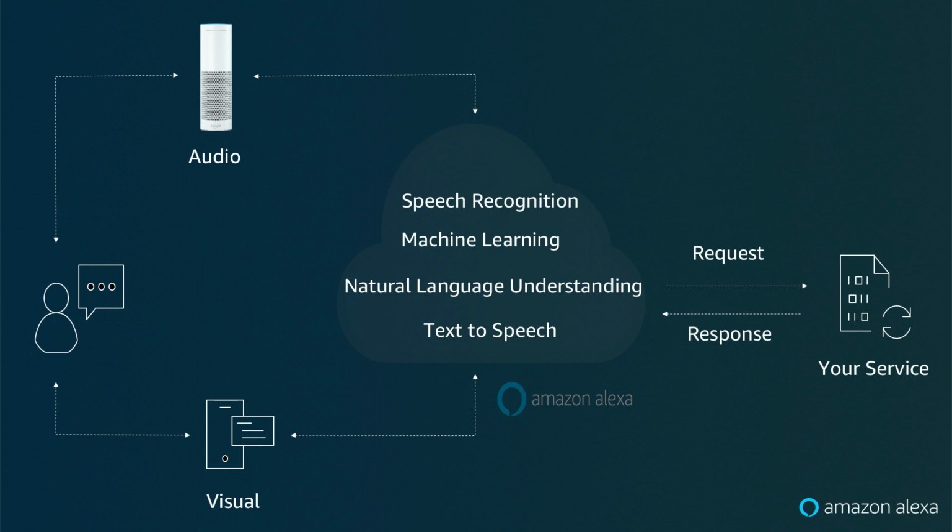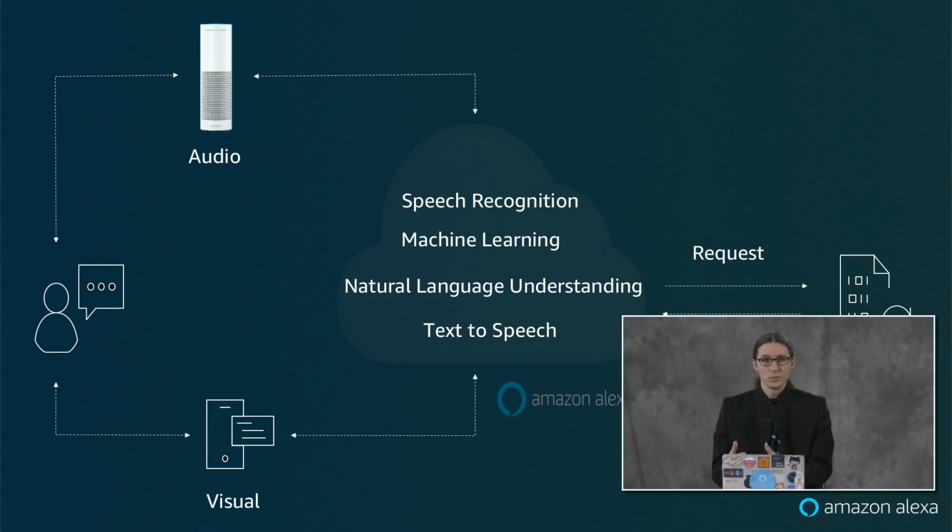But before we do that, we need to get an understanding of what happens when you interact with an Alexa skill. Here we have a diagram of that. When the user says the wake word, Alexa springs into action and starts listening to what the user says. That audio gets captured and uploaded into the cloud where the Alexa service is. We have speech recognition, machine learning, and natural language understanding that takes place to figure out what the user said. All of this stuff is pretty complicated. There's lots of artificial intelligence going on in machine learning. But one of the great things about Alexa Skills Kit is you don't actually have to have a deep knowledge of how this stuff works. You just have to provide what we call training data that dictates how this is going to work.